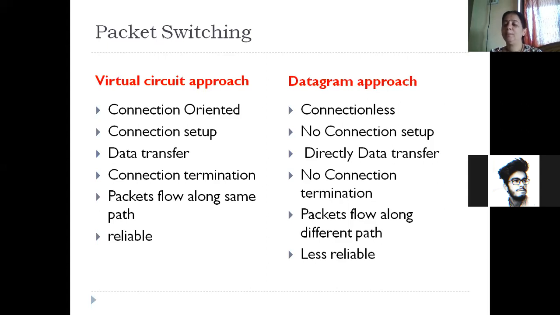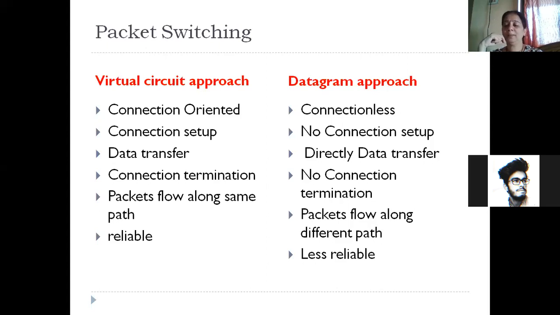Naturally, data will be transferred directly as and when a path is available; along whichever path is available, data will be transmitted. Since we are not setting up any connection, there's no connection termination, no need of releasing the connection. And packets are independently routed. Independently routed means they will go along different paths. One packet may be sent along one path, another along a different path. It depends on the routing decision that the router takes to transmit the data.